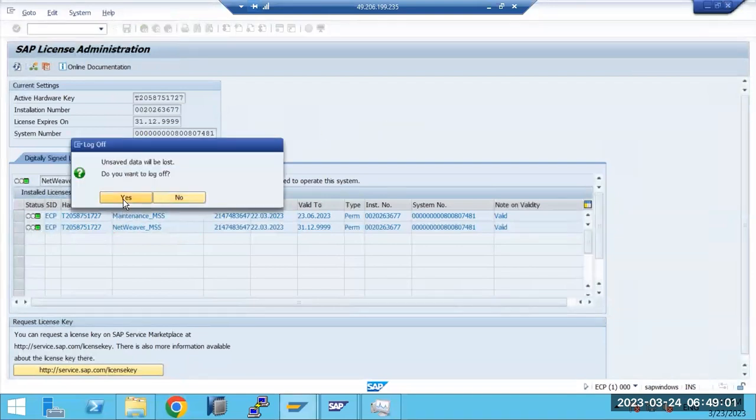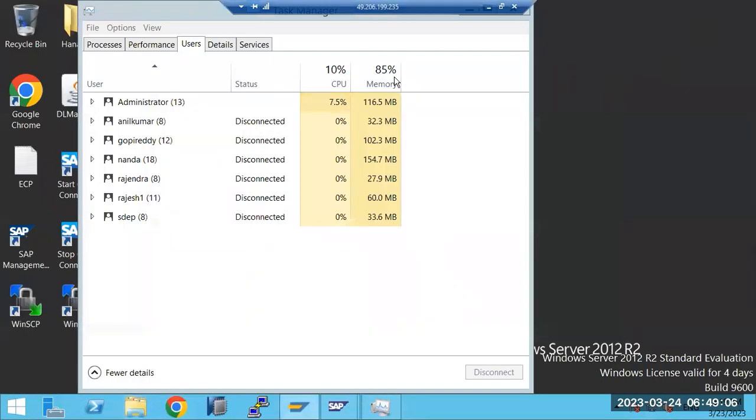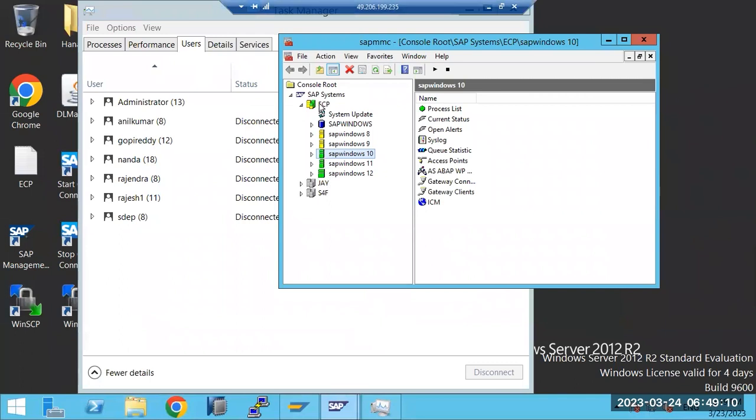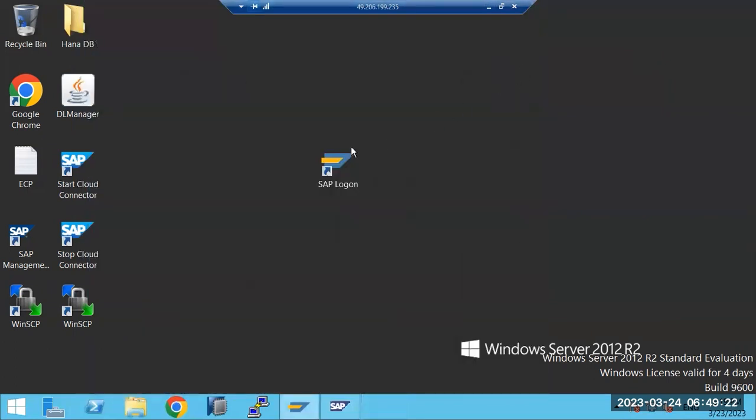We will decide one system as the domain controller. We have ECP, we have S4F, and we have the JAY system also. Then we'll bring up the systems and we will configure the TMS domain controller configuration. We will perform it.